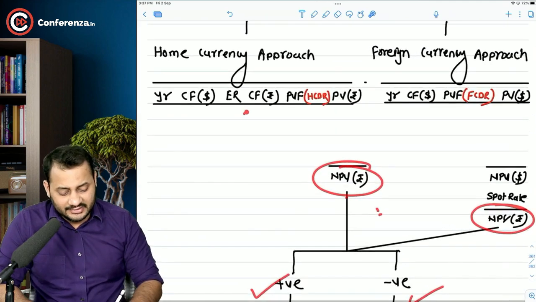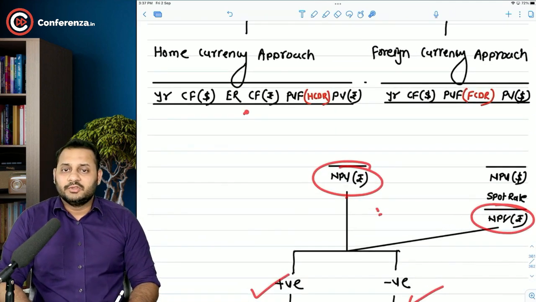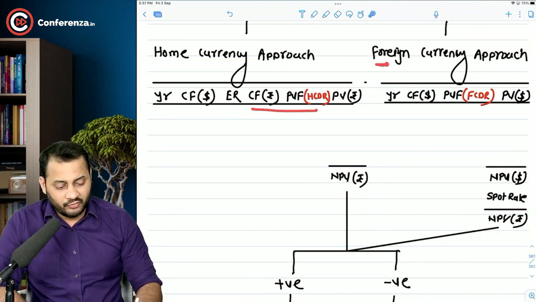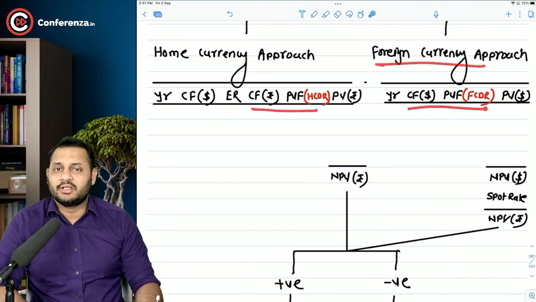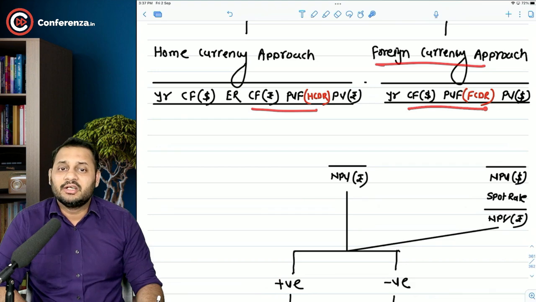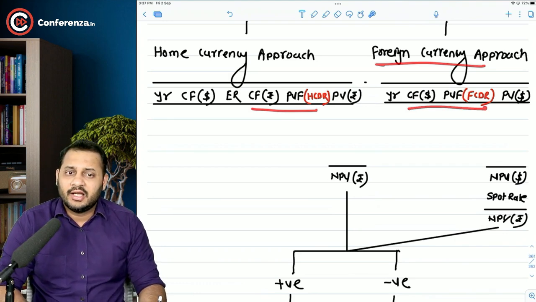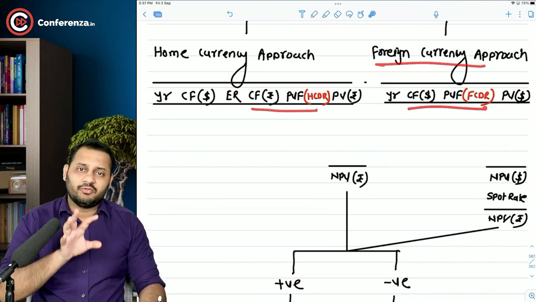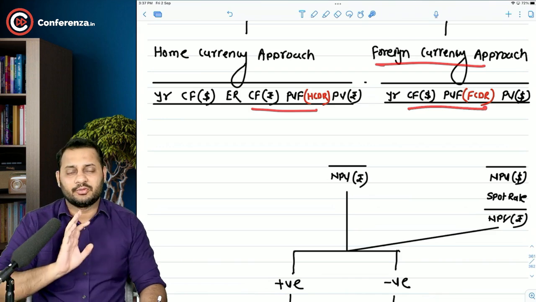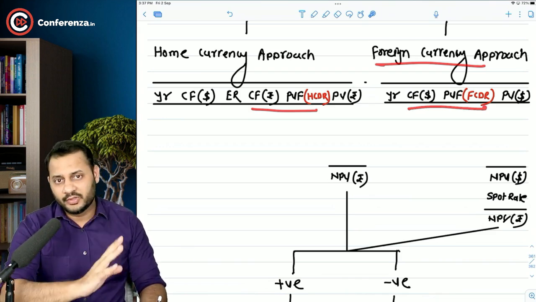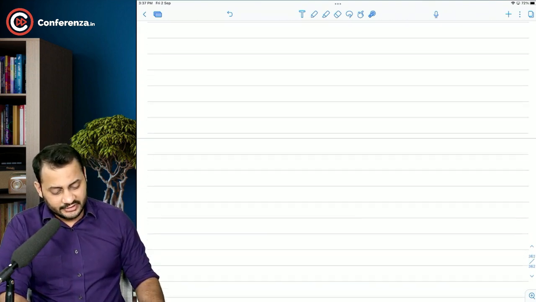The main part is this. In home currency approach, discount home currency. In foreign currency approach, discount foreign currency. And make sure that the discounting rate is of that country itself. It's very easy. We are going to solve some questions and then you will realize. But understand, foreign currency approach, discount foreign currency cash flows. Home currency approach, discount home currency cash flows. So this is one concept.